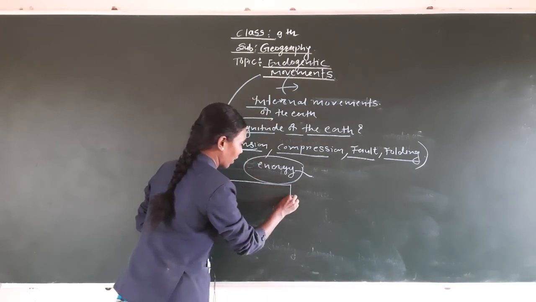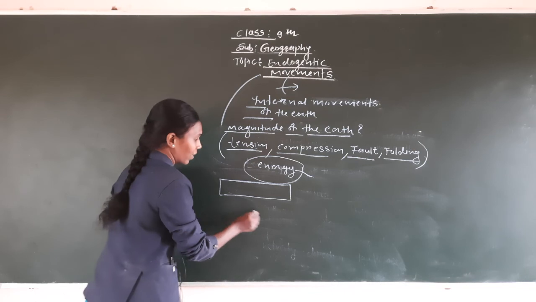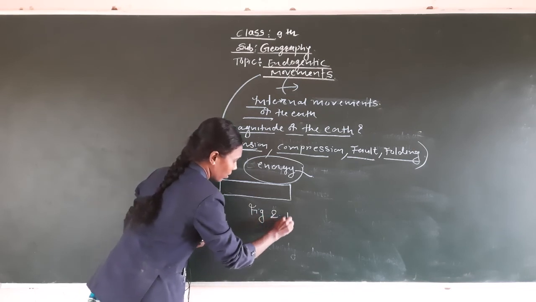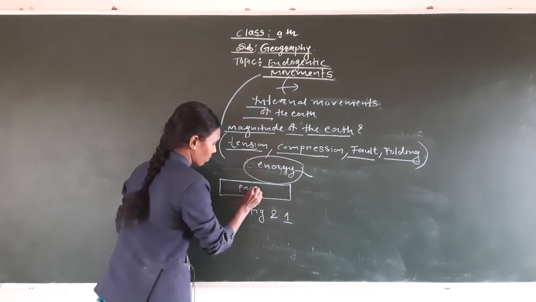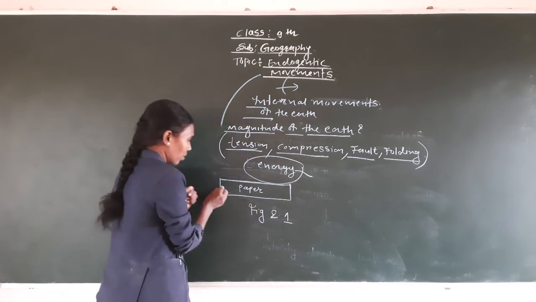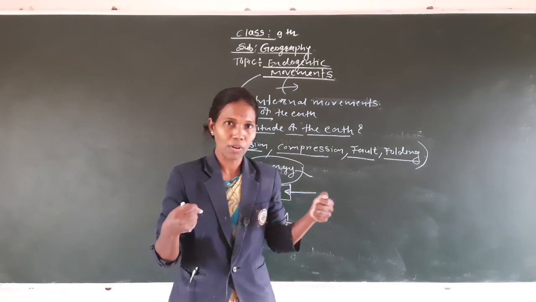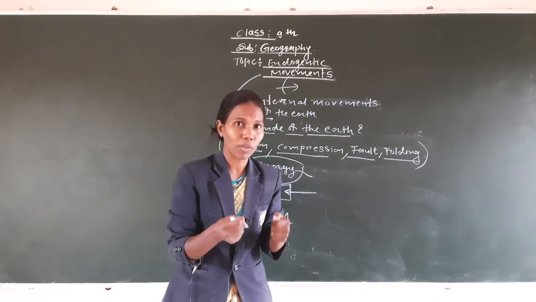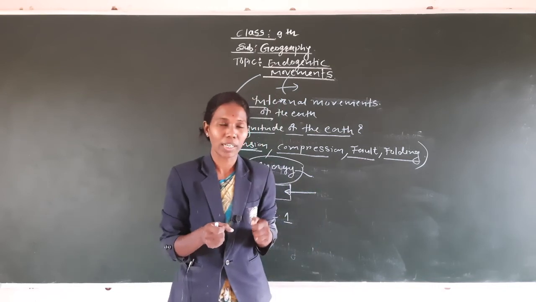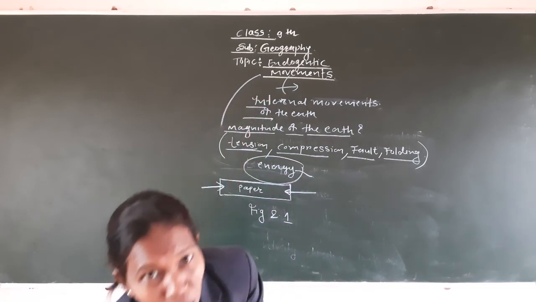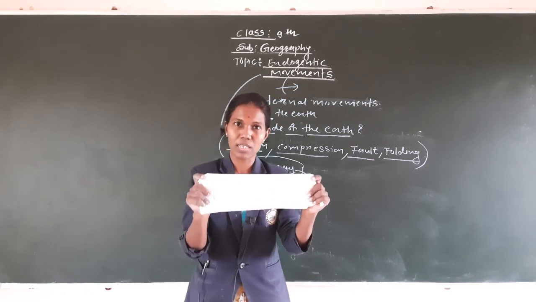For example, if we take a single strip of paper, assume it is a single strip of paper, we can say it is figure 2.1. So for the example, we take a single strip of paper and we pull this single strip of paper to each other. Let us try it, let us do the activity, how it creates the tension. Take one paper, okay, take one single strip of paper, just I show you how we create it.